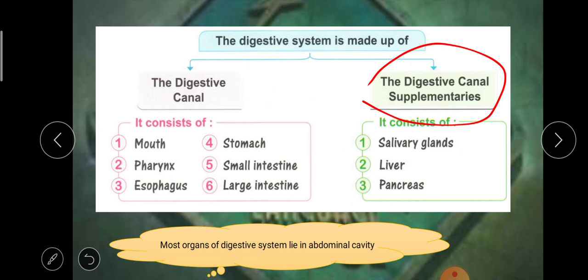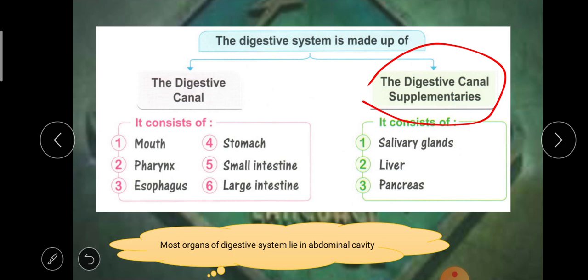The digestive canal is what? Mouth, repeat with me. Mouth, pharynx, esophagus, stomach, small intestine, large intestine. The digestive canal: mouth, pharynx, esophagus, stomach, small intestine, and large intestine. The digestive canal supplementers, or helpers, are only three: salivary glands, liver, and pancreas.